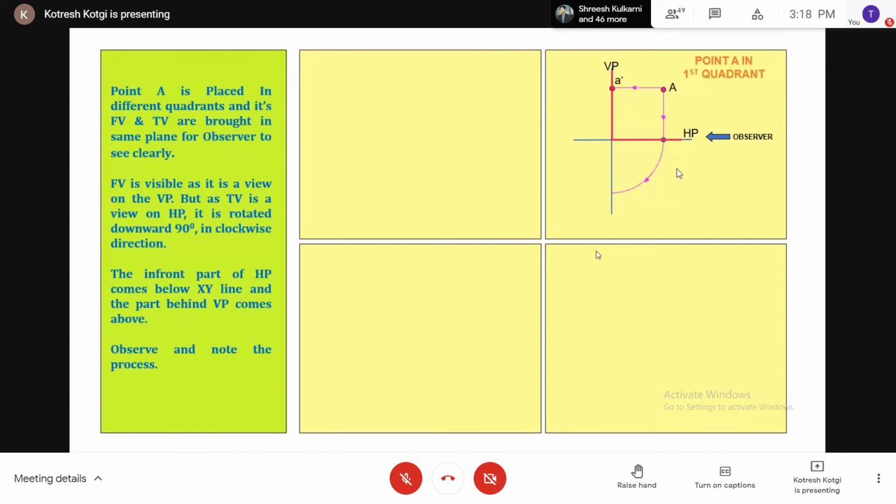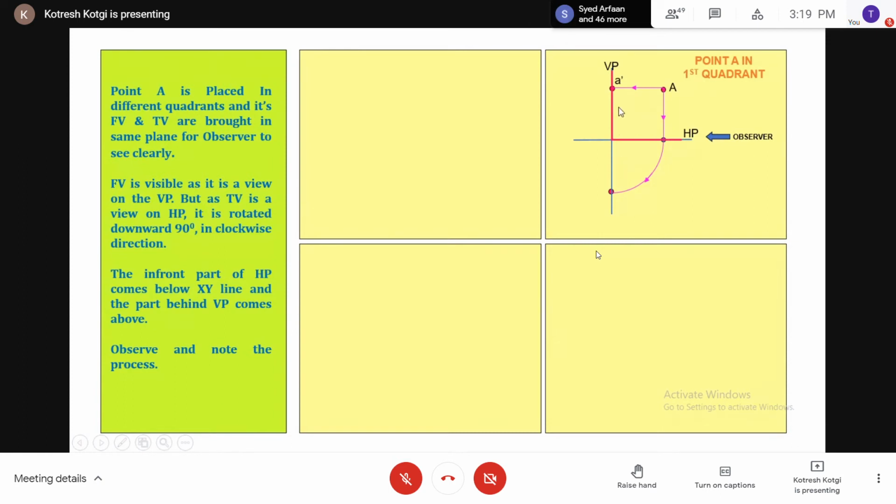Clockwise. By what angle? 90 degrees. This point is the origin. If you see it from here, this origin is a line, the XY line.